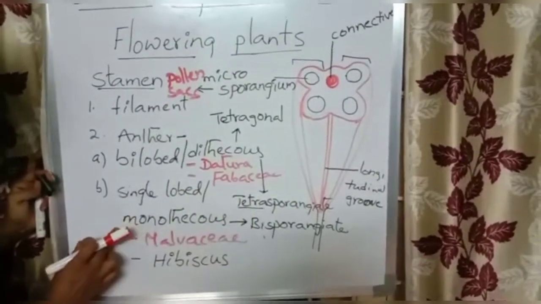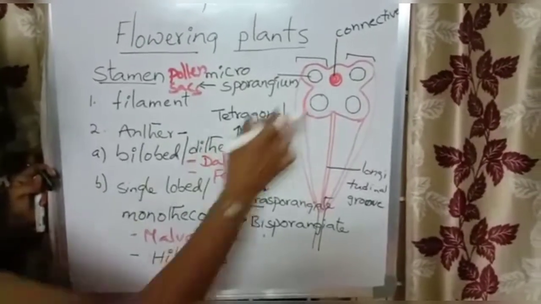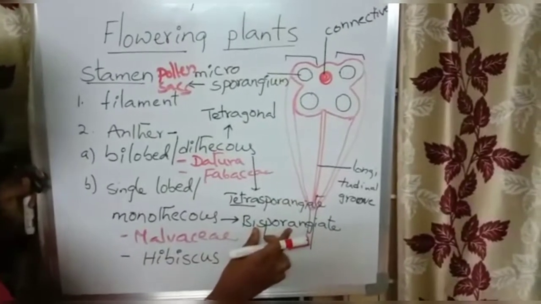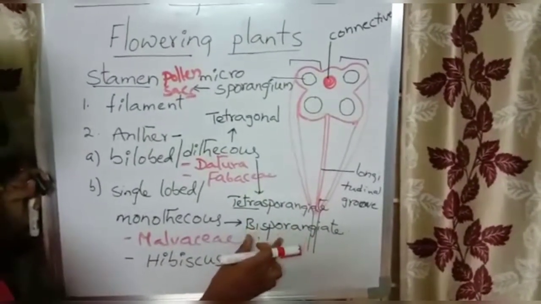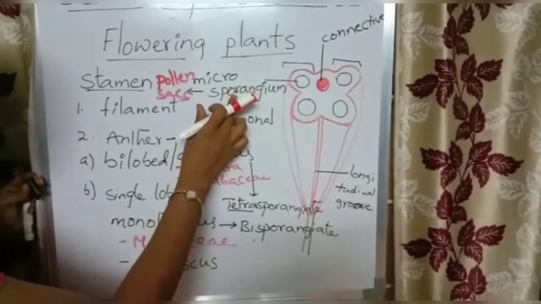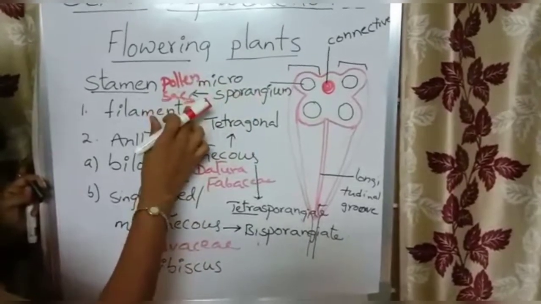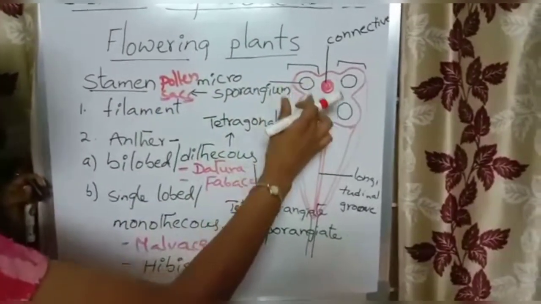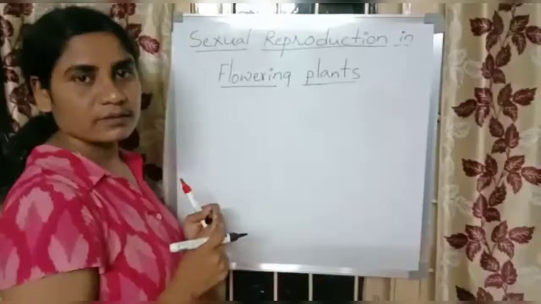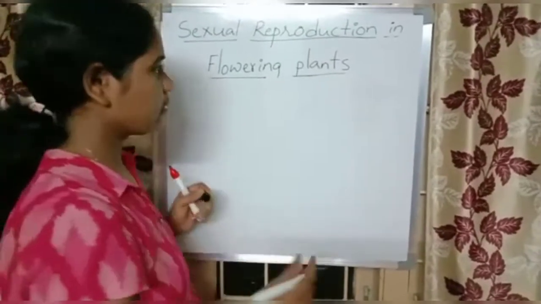If it is monothecous anther, only one lobe is present, and that lobe has two microsporangia, so we call it bisporangiate. At the young stage these are called microsporangia; at maturity they form pollen sacs because they develop pollen grains. We will now see some extra points beyond the textbook.